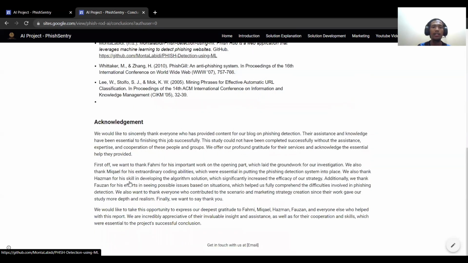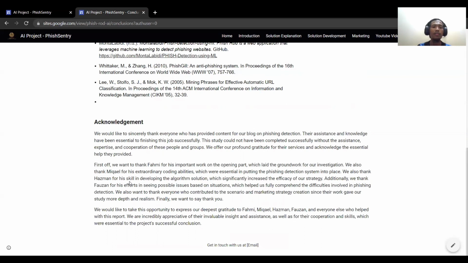And lastly is the acknowledgement. We would like to sincerely thank everyone who has provided content for our blog on phishing detection. The assistance and knowledge have been essential to finishing this job successfully. The study could not have been completed successfully without the assistance, expertise, and cooperation of these people and groups. We offer our profound gratitude for the service and acknowledge the essential help they provided.